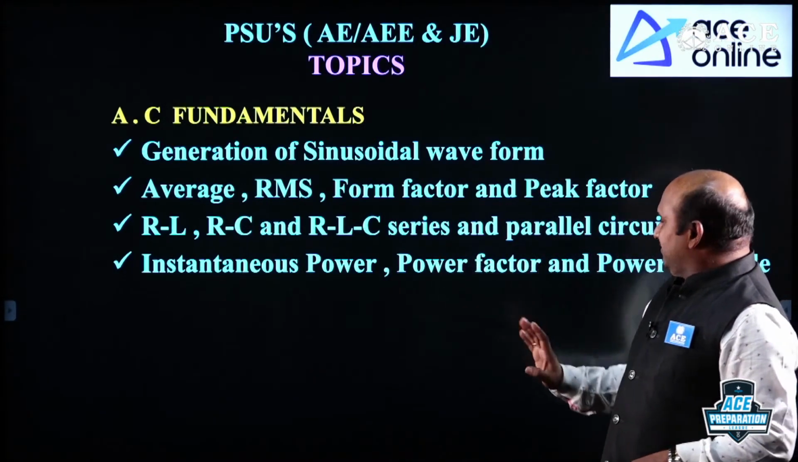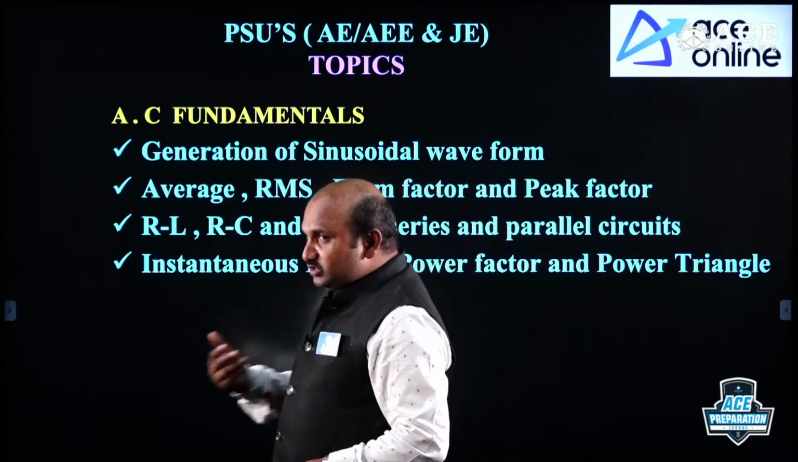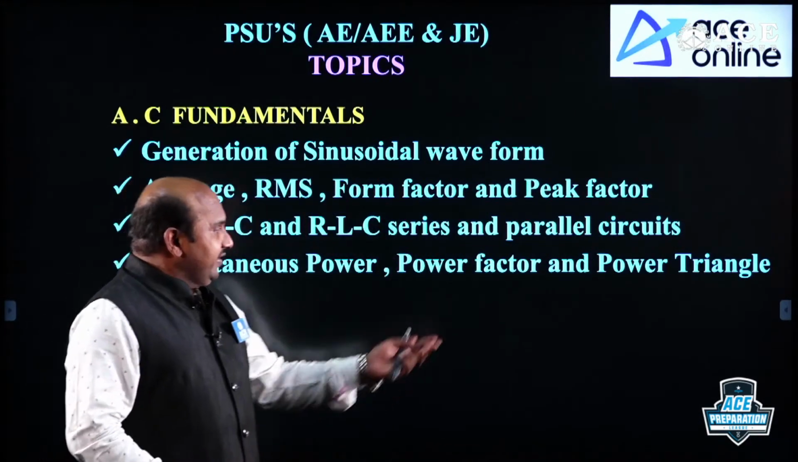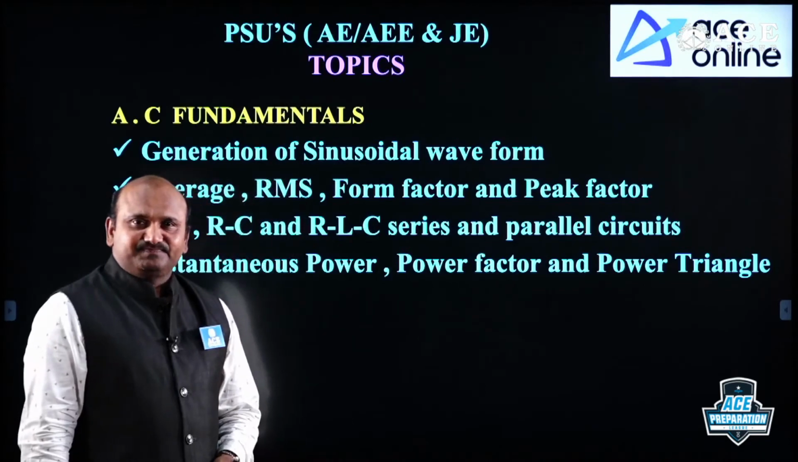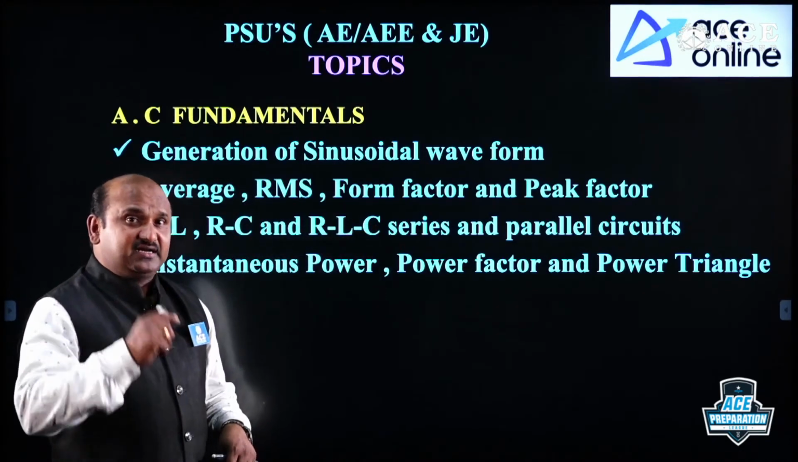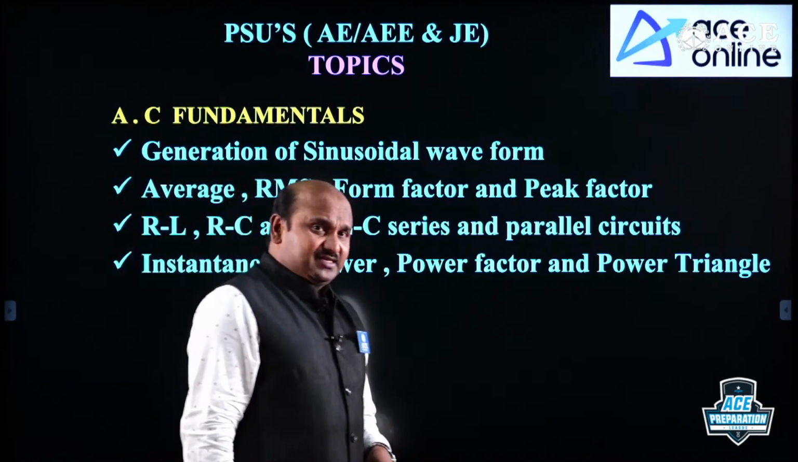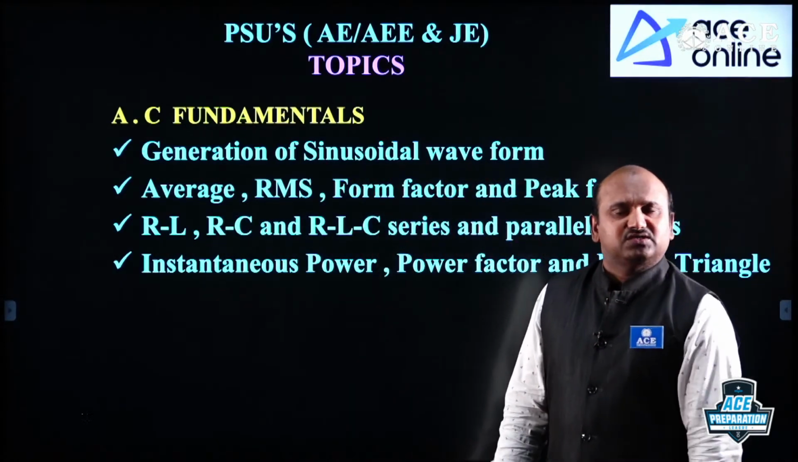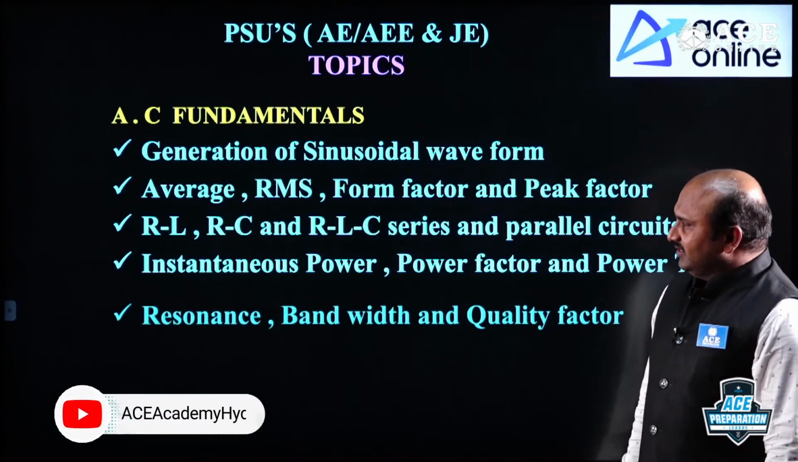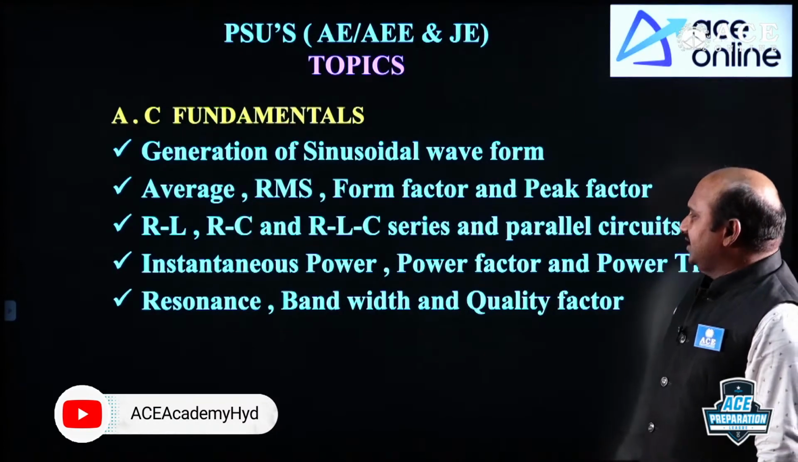Now, coming to power factor and power triangle, using these 3 powers we can construct the power triangle. Guys, up to this you should definitely get 2 marks. Previous transients also you will get 2 marks. And coming to the next one: resonance, bandwidth and the quality factor.